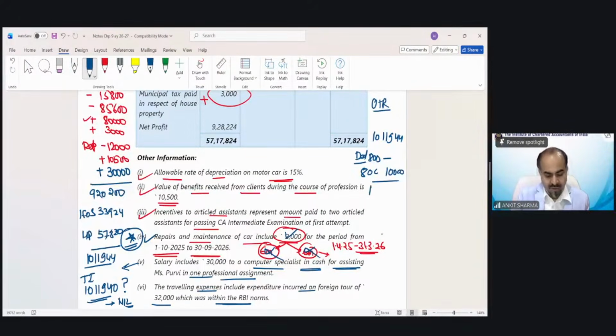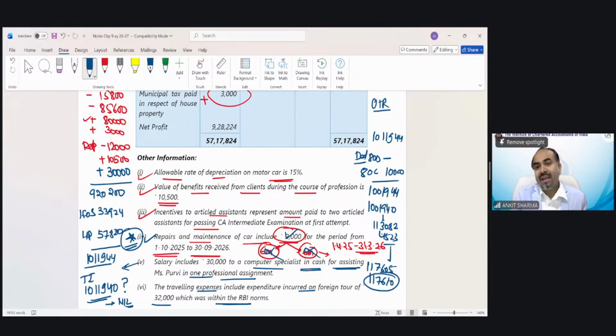So this would be 10,01,944, rounded off to 10,01,940. The tax on this would be 1,13,082. Cess would be 4,523. Total tax would be 1,17,605, rounded off to 1,17,610.